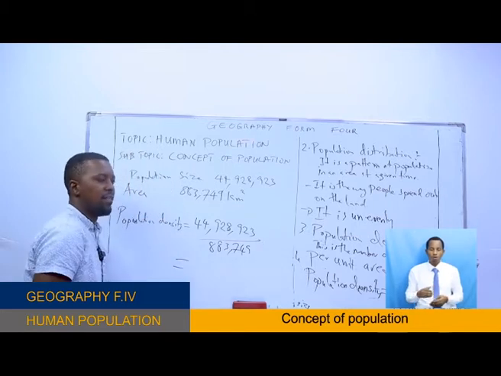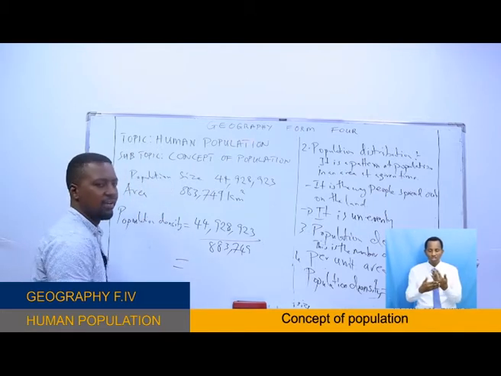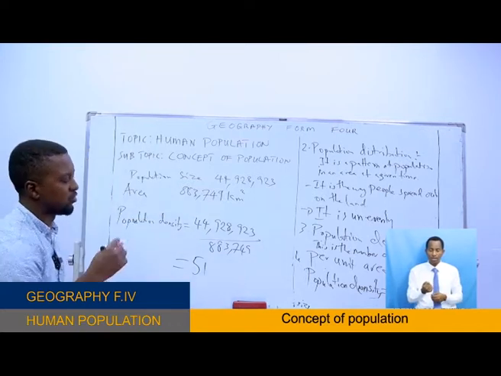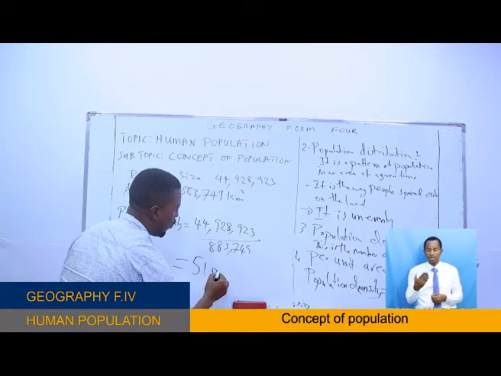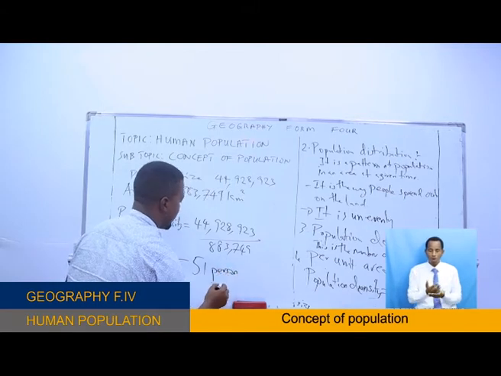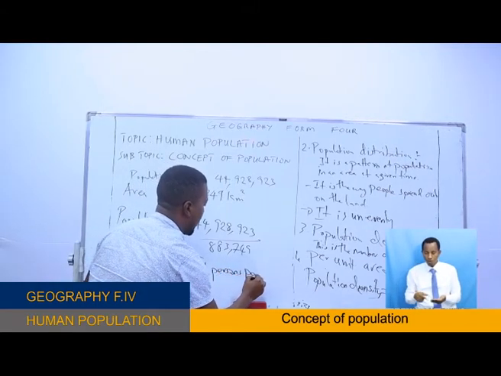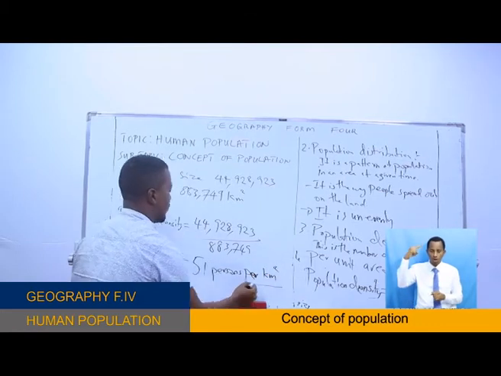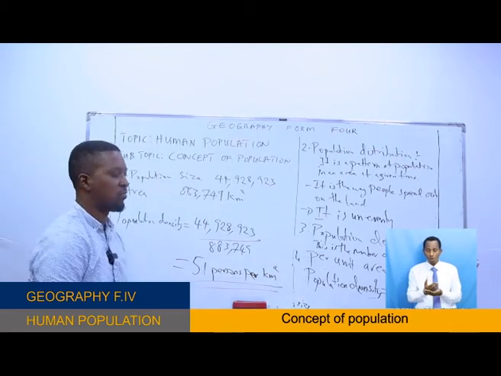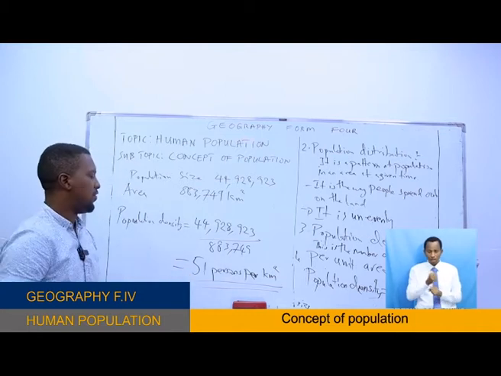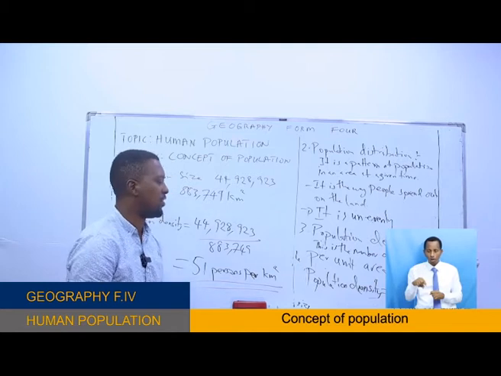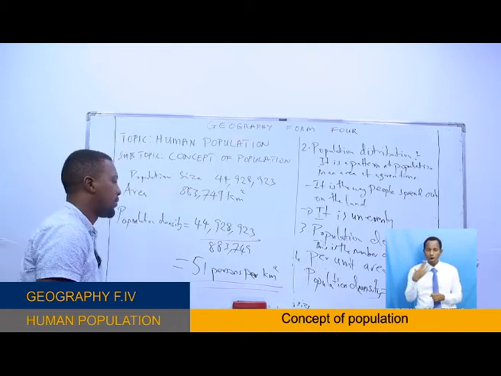And you will get that the population density of Tanzania is 51 persons per square kilometer. You see? In every 1 square kilometer, we have 51 people. That is population density.